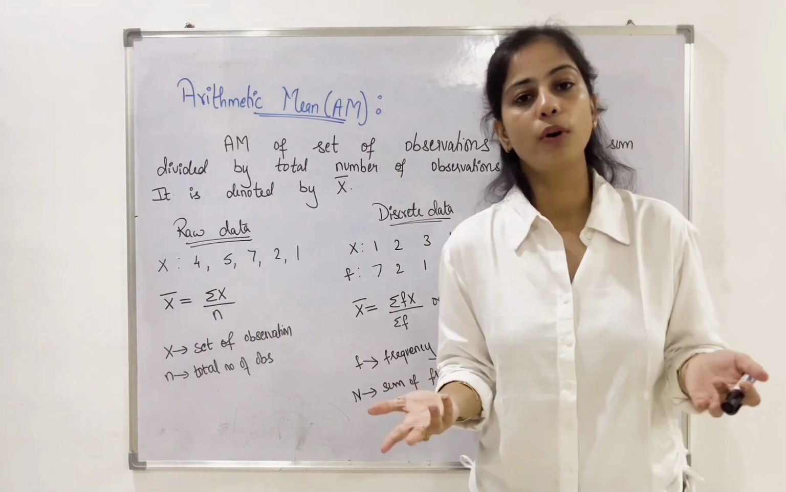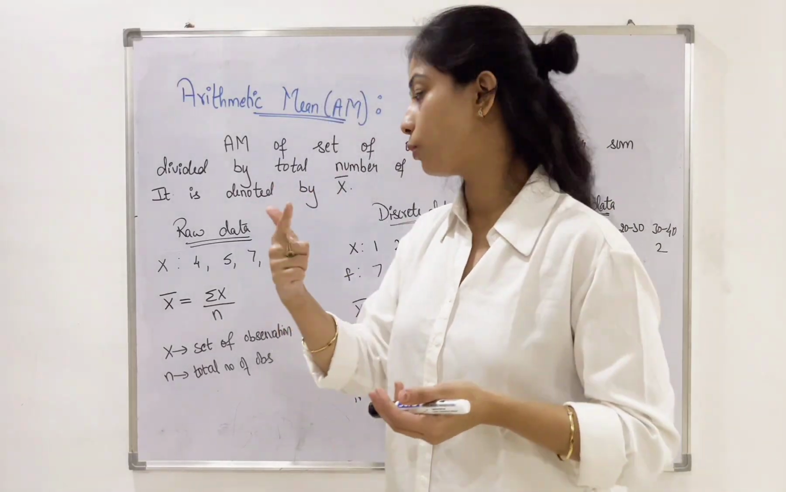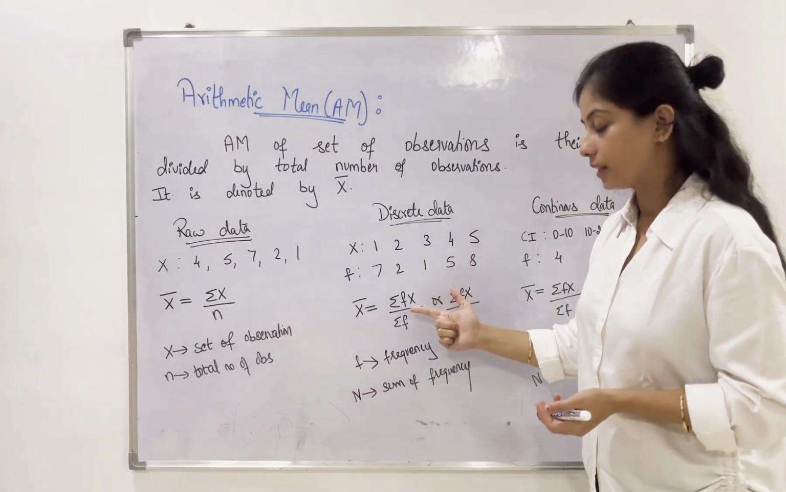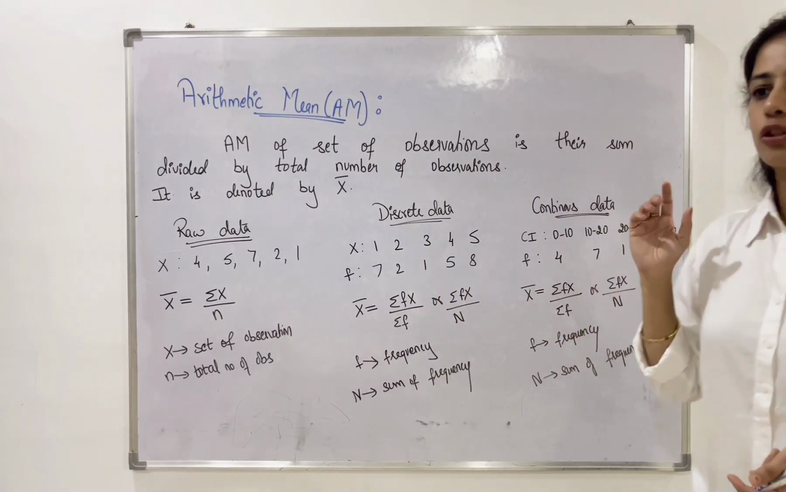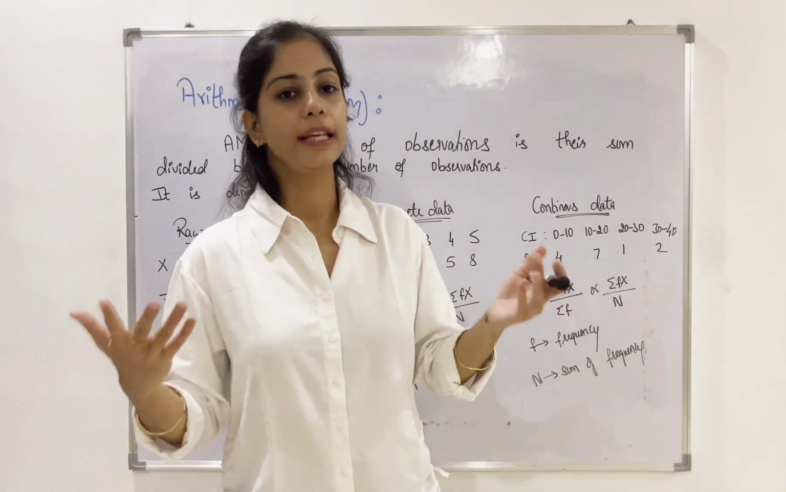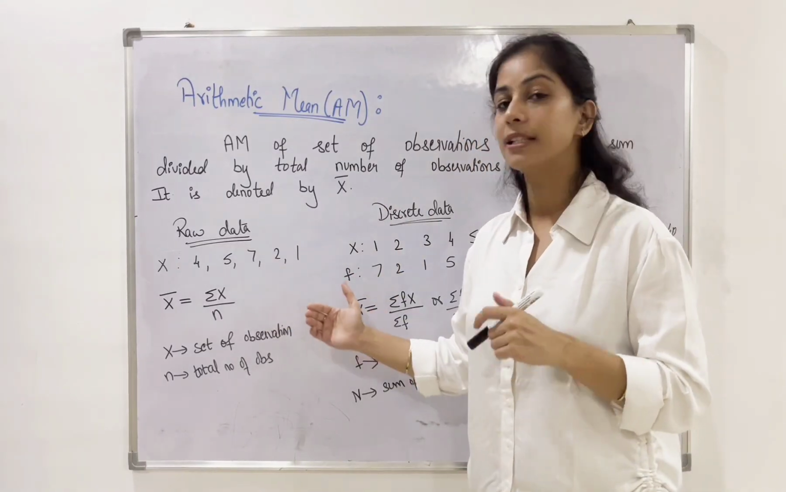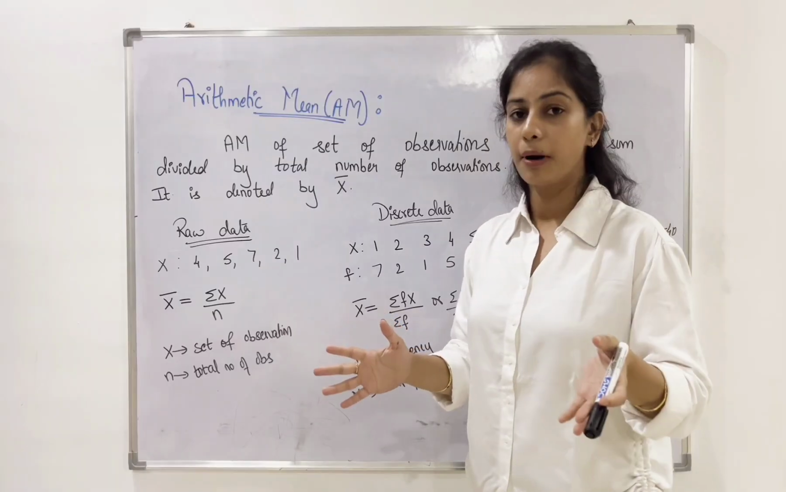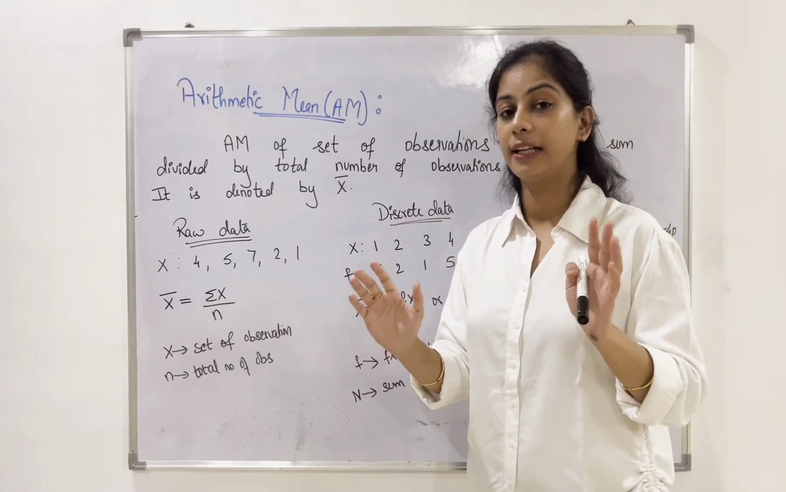Now depending on what question is provided to us, if it is based on raw data, we need to apply the first formula. If it is based on discrete data, we need to apply this formula. And if it is based on continuous data, we need to apply this formula. So look at the data given in the question carefully in order to apply the formula, because if the wrong formula is applied for the wrong data, you will not get any marks in that particular case. So be very careful and identify your data carefully.